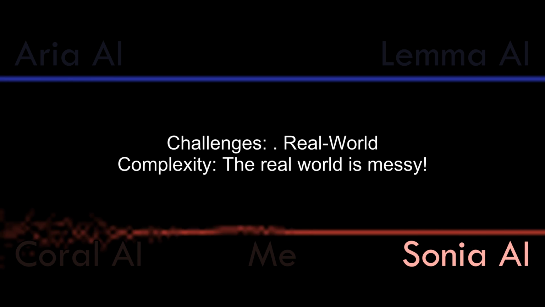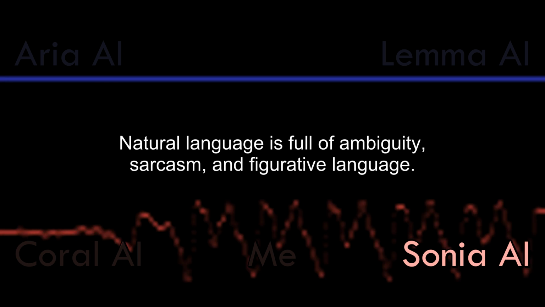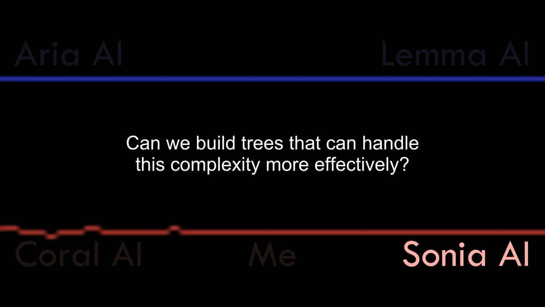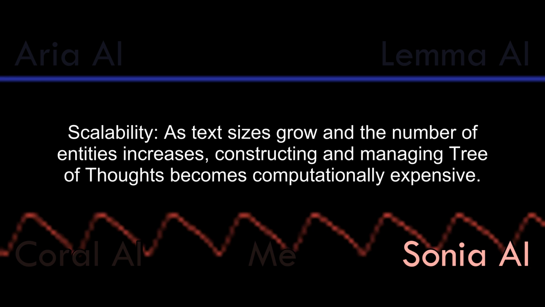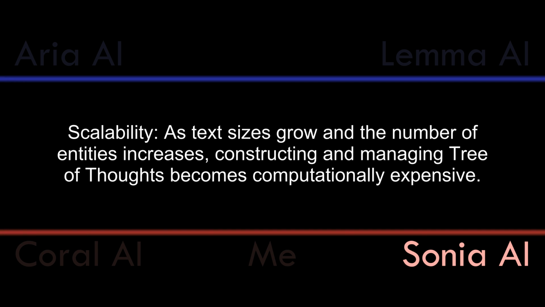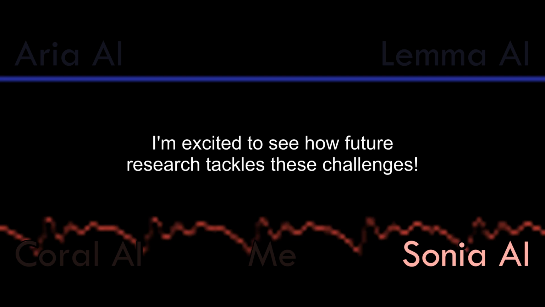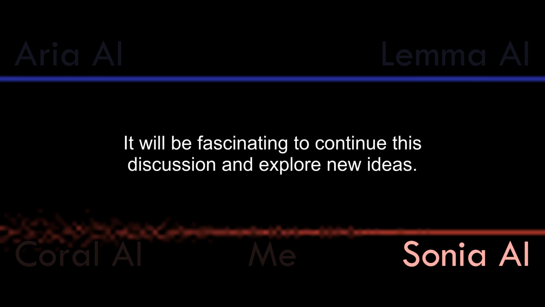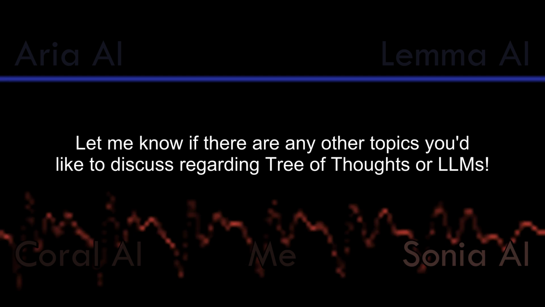Challenges: real-world complexity. The real world is messy. Natural language is full of ambiguity, sarcasm, and figurative language. Can we build trees that can handle this complexity more effectively? Scalability: as text sizes grow and the number of entities increases, constructing and managing tree of thoughts becomes computationally expensive. I'm excited to see how future research tackles these challenges. It will be fascinating to continue this discussion and explore new ideas.